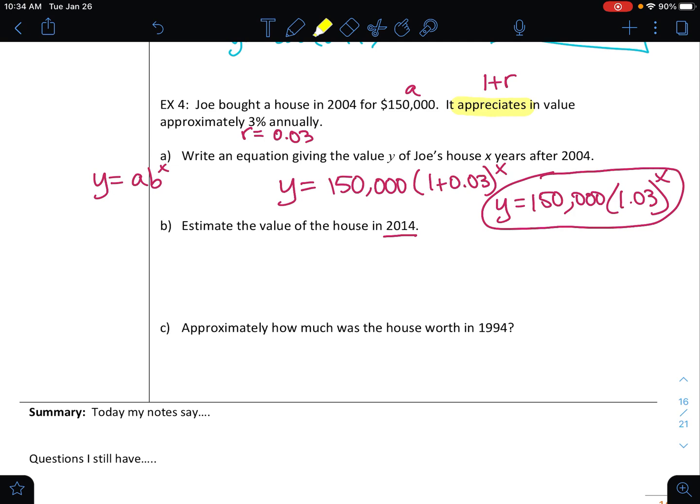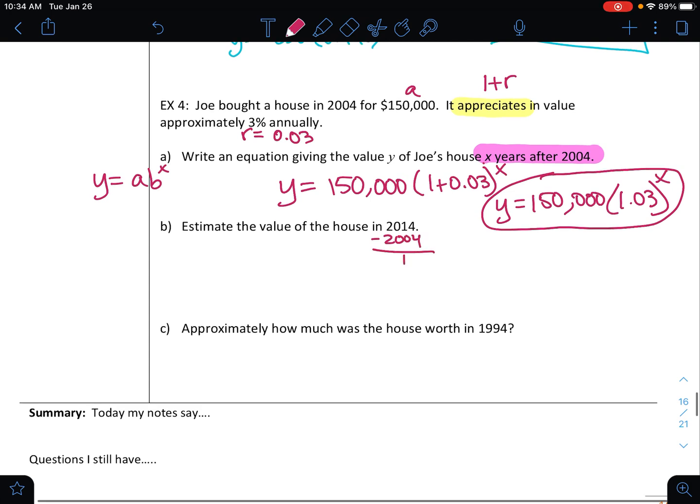Estimate the value of the house in 2014. Okay, so this part right here, let me switch colors here. So the x is not just years, but it's the years after 2004. So I could kind of think of 2004 as like the starting point. So if I need to figure out all the way up to 2014, then I really want to take 2014 minus 2004 to see what my x value is. So that's going to give me 10. So that's going to be what I need to plug in for x to get my value.